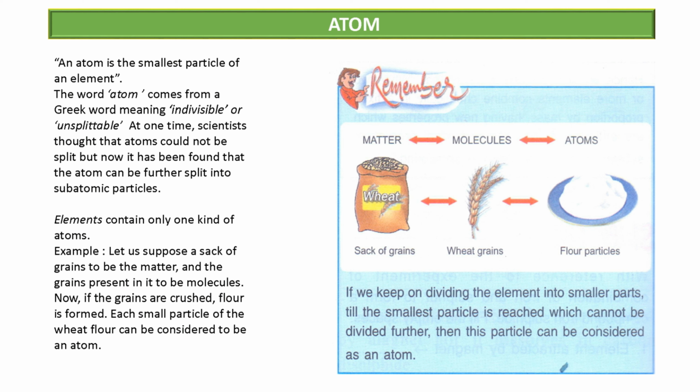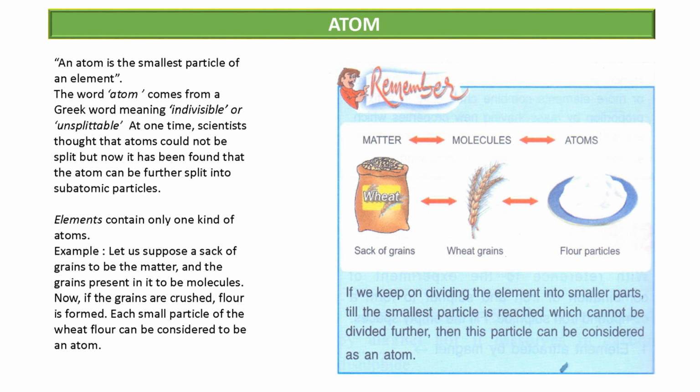Let's suppose a sack of grains to be the matter and the grains present in it to be molecules. Now if the grains are crushed, flour is formed. Each small particle of the wheat flour can be considered to be an atom. You can see this very well in the diagram. There is a sack of grains. That is matter, because matter is anything which occupies space. So the sack of grains is matter.